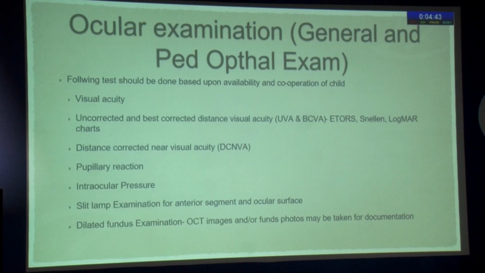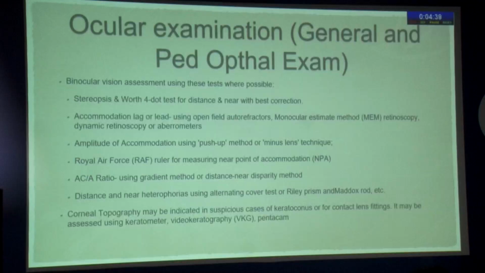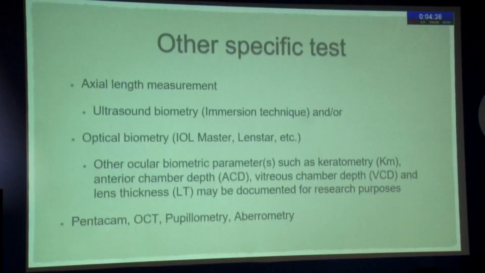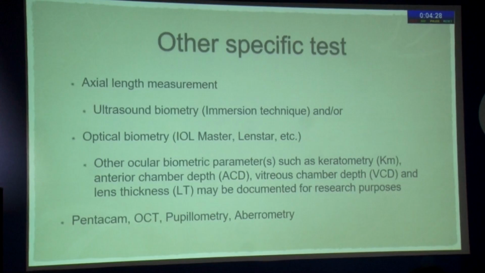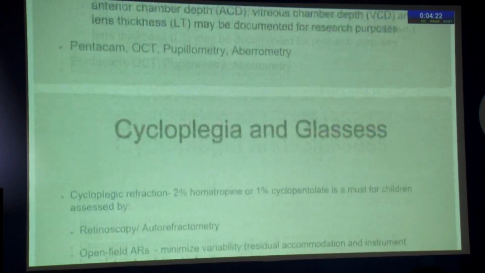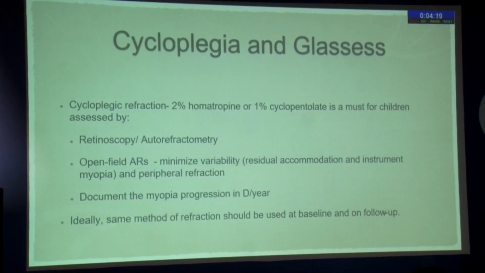The ocular examination, again, is similar to what we do for most of the pedophthal and general exam for children, including the orthoptic workup. But we can add axial length, in terms of ultrasound biometry, but an optical biometer is more acceptable to children because it doesn't intimidate them when we try and measure the axial length for progression of myopia. Cycloplegic refraction is a must.